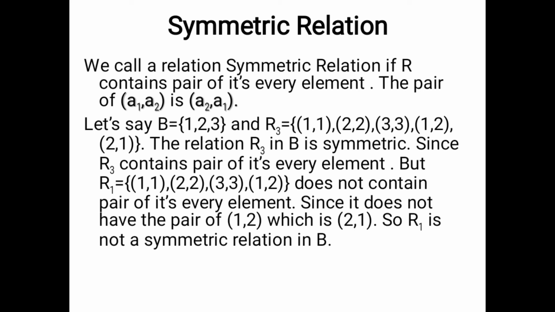See, R3 is also reflexive because R3 is containing IB. What is IB? (1,1), (2,2), (3,3). R3 is containing IB. That is why R3 is symmetric and reflexive. And R1 is also reflexive, but R1 is failing to be symmetric. So next, we will go to the transitive relation, the next type.